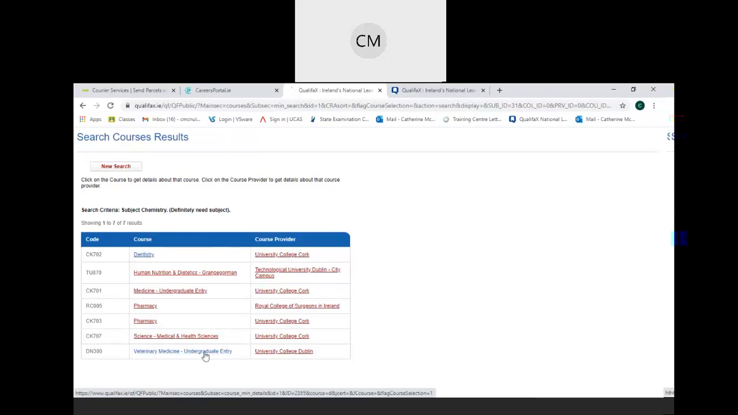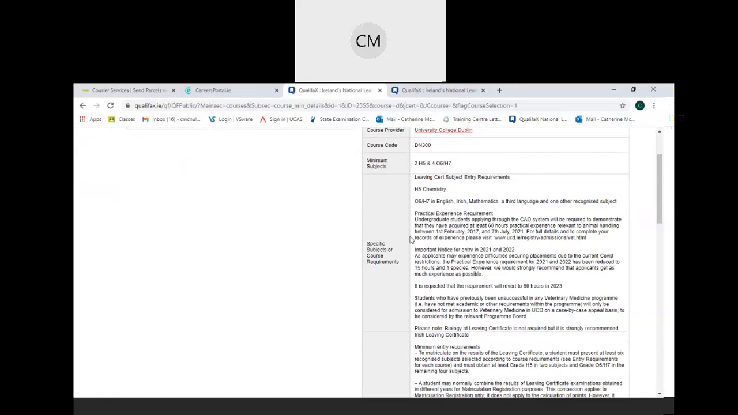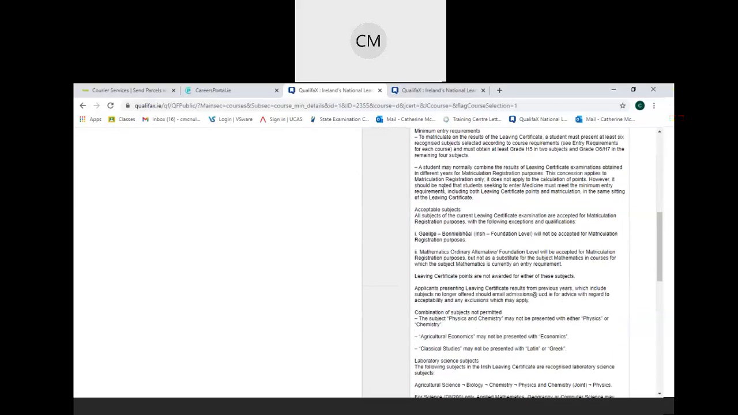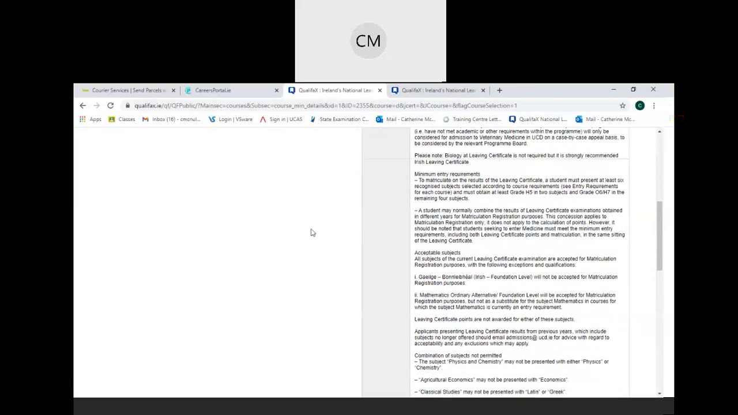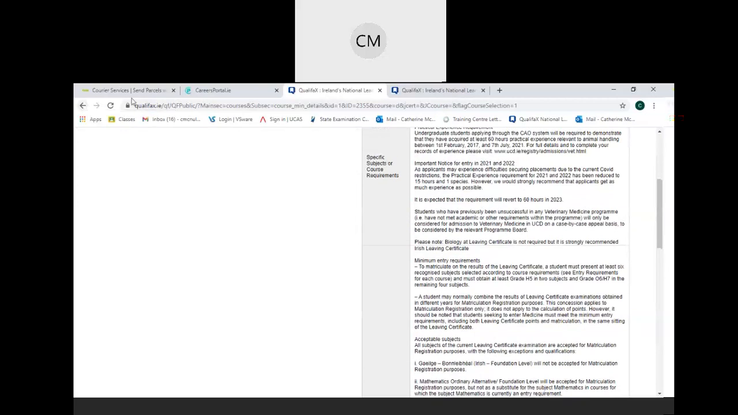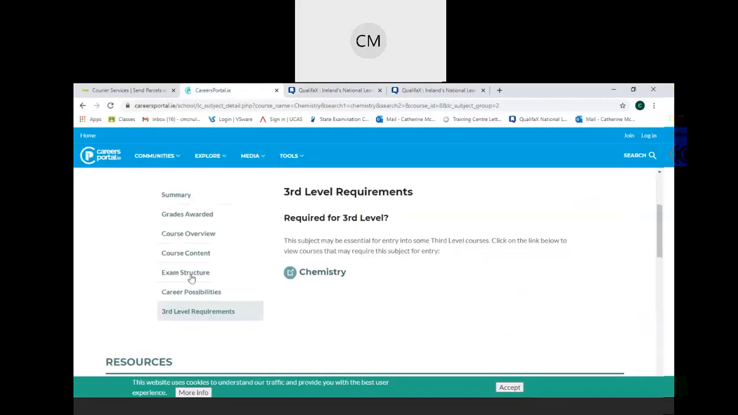So if I click on the veterinary medicine, that will bring me to a page where it tells me the specific subjects or course requirements for veterinary in University College Dublin. So I can see here that I need a minimum of H5 in chemistry. So I have to do chemistry if I want to apply to that college for that course. And then, as I say below, you can see general entry requirements there as well, if you wish to have a read through those. So that's chemistry, and we'll maybe look at one more example.